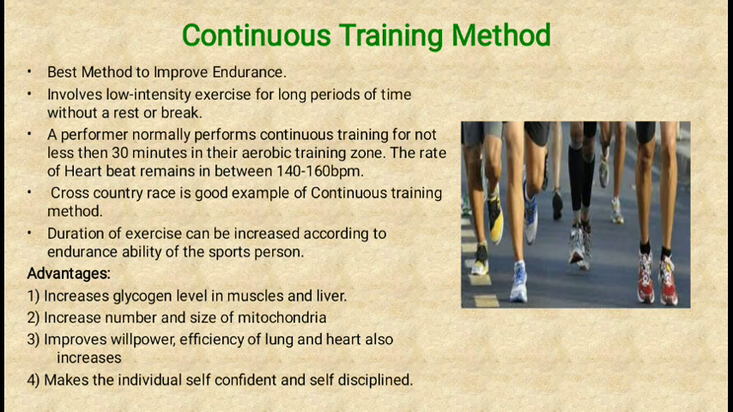Now, a cross country race is a good example of the continuous training method. When a person is participating in a cross country, or practicing for the cross country, it is a good example of the continuous training method, where he is running for at least 30 minutes continuously with the same pace. Low intensity exercise, he is not going to increase his speed, because if he or she increases the speed, then the beats per minute will be likely to increase more than 160. So that's why it involves low intensity exercise.